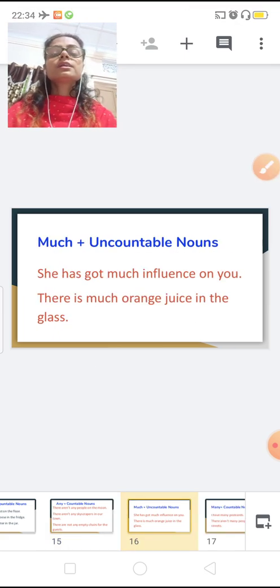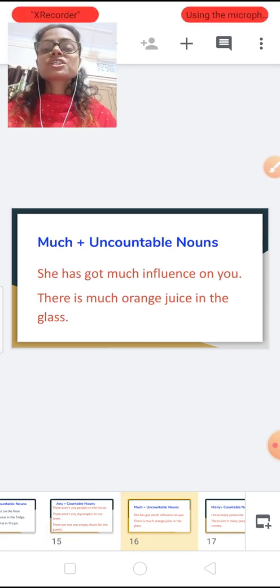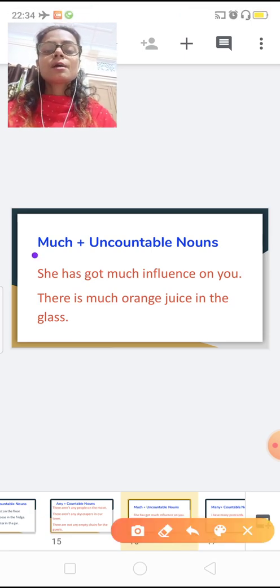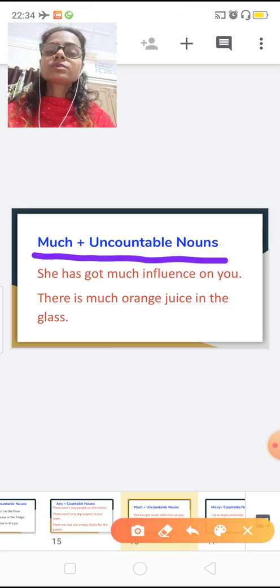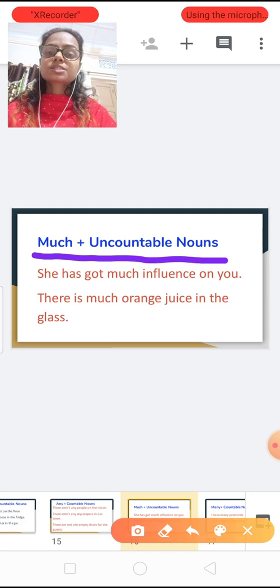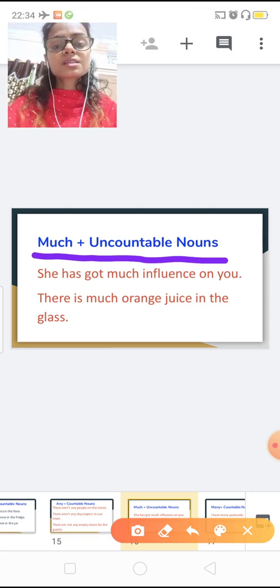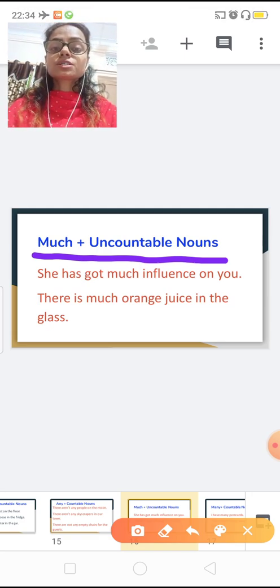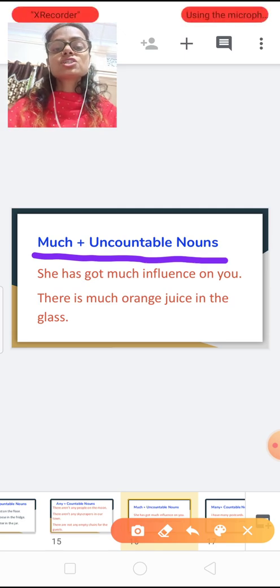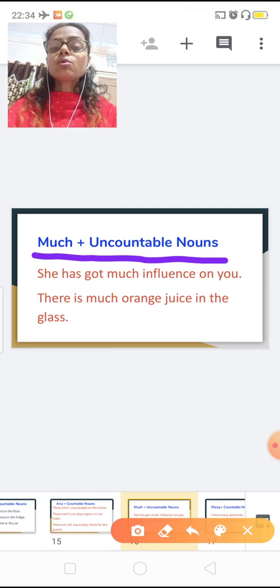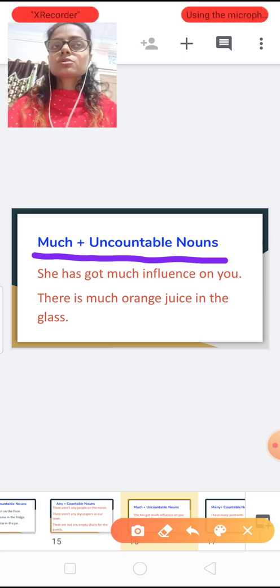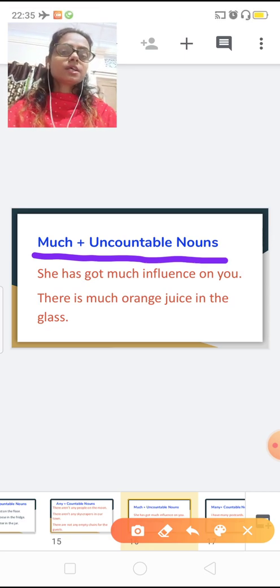Now the next expression is much. Much is used with uncountable nouns. The next expression of quantifier is much. She has got much influence on you. Basically, much is used with uncountable nouns, because for the things which we cannot count, we use much.